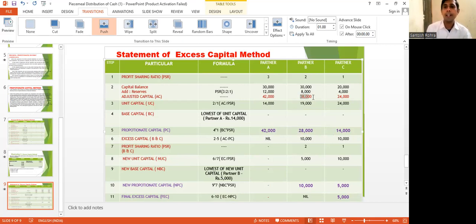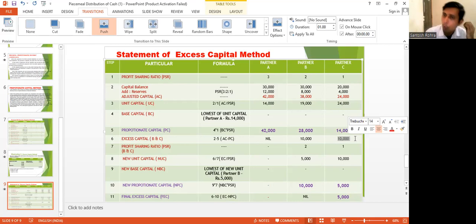So here for B, 38,000 minus 28,000, you will get 10,000. In the case of C, 24,000 minus 14,000, you will get 10,000. In case of B and C, their excess capital is 10,000 each. Still, we have to repeat the process to know whose capital is higher between B and C. You may say, sir, here it is 10,000 and here it is 10,000, so there will be no excess capital.